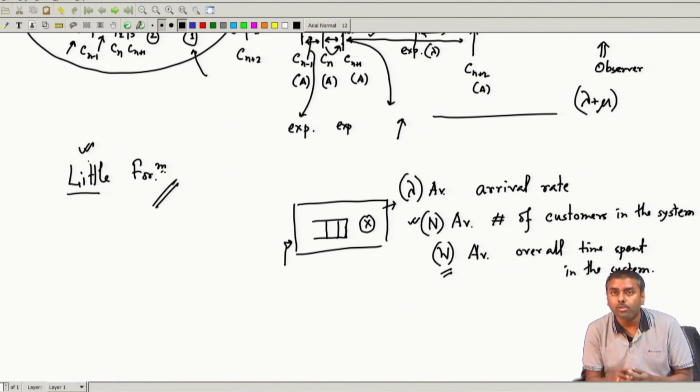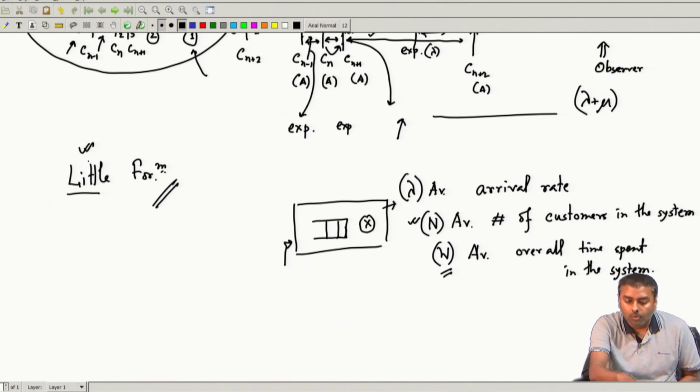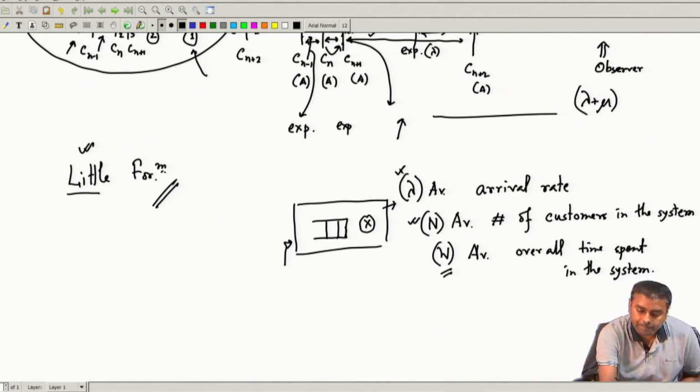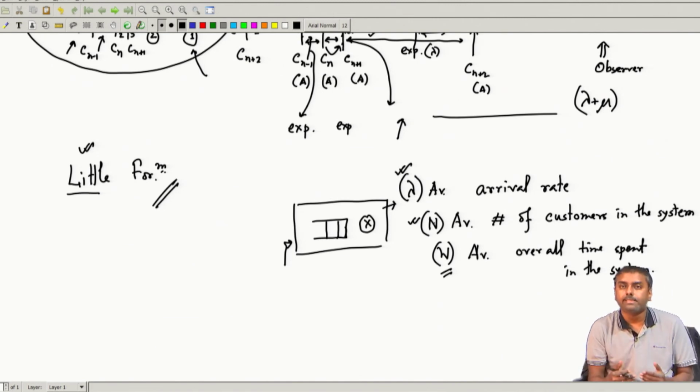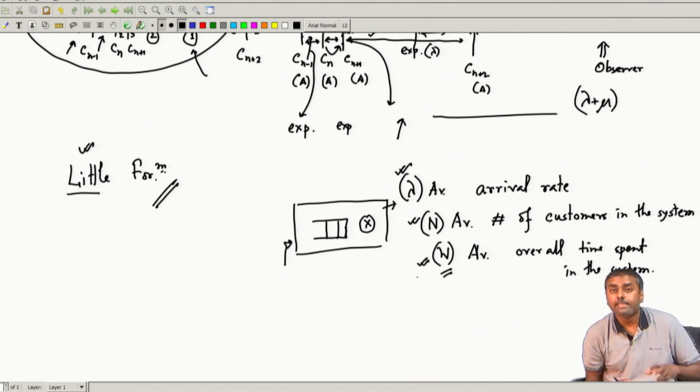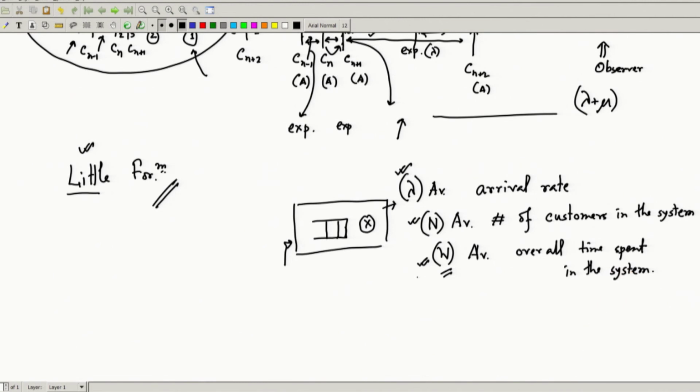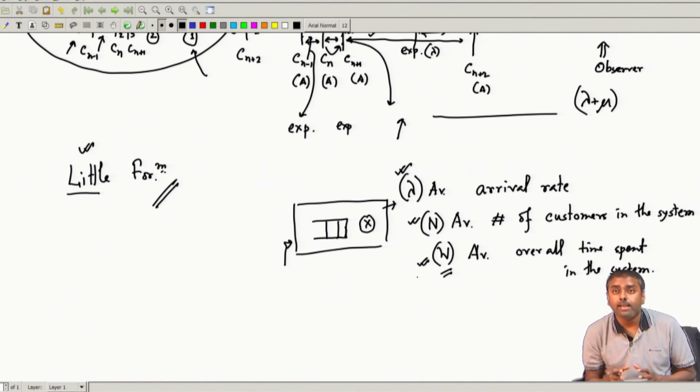This is a very strong tool, because if you derive one of them, you do not have to derive the other, that is the beauty of it. Generally we statistically derive the whole thing and then take the average. But over here we will develop a relationship between them, so that if I derive one, the other is readily available because of this formula.